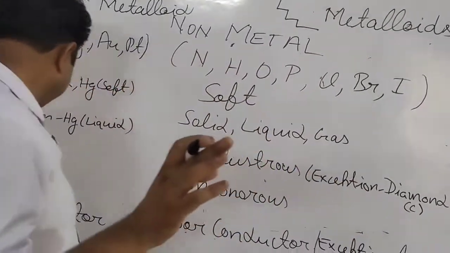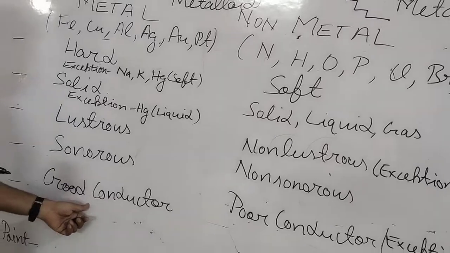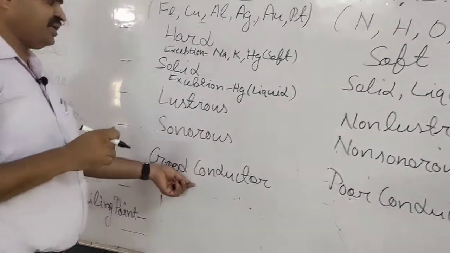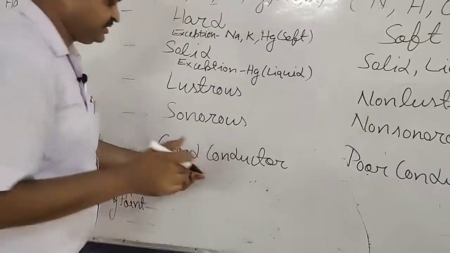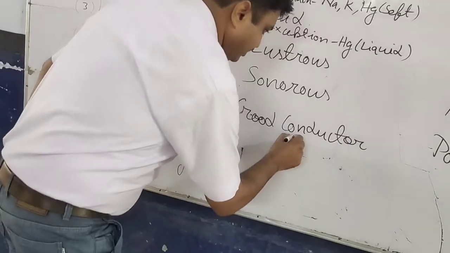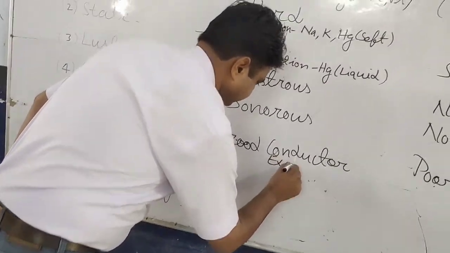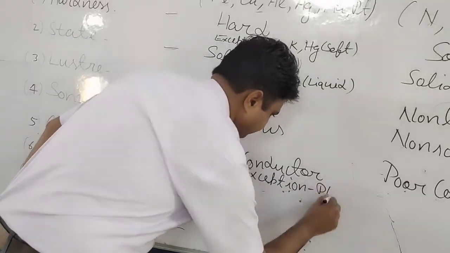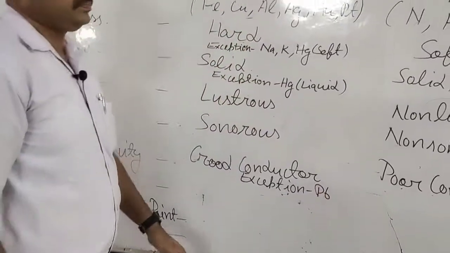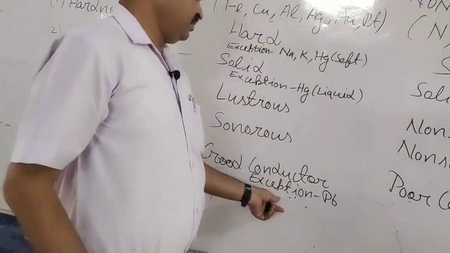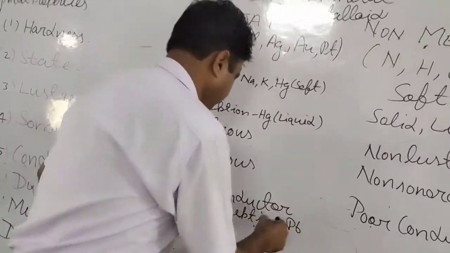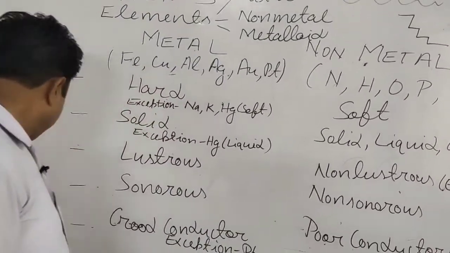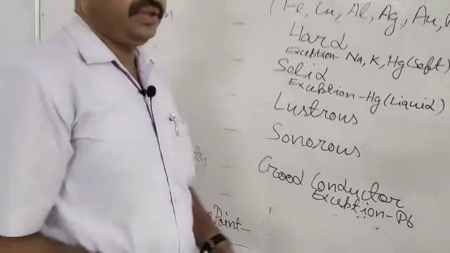And in this, there is one more exception, a metal that is a poor conductor of heat and electricity. And what is it? Here the exception is lead, Pb. Means it is a poor conductor. Now we come to ductility.